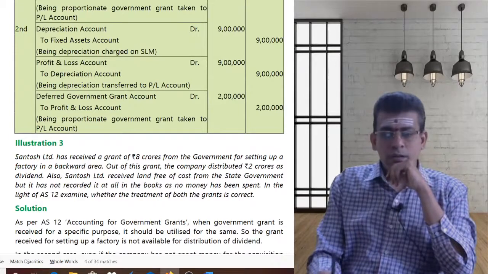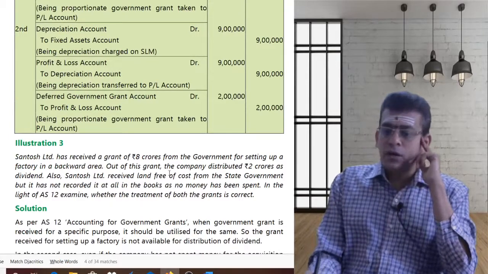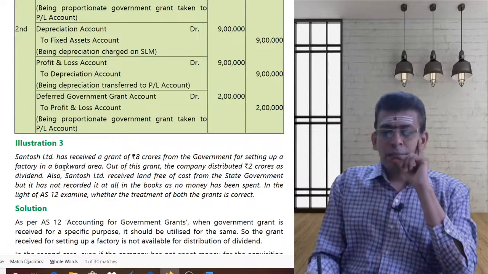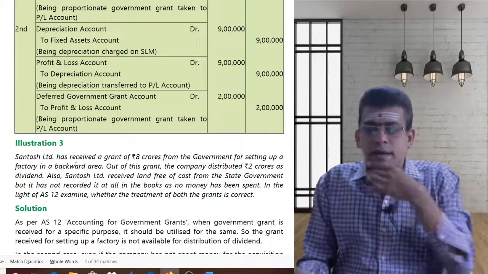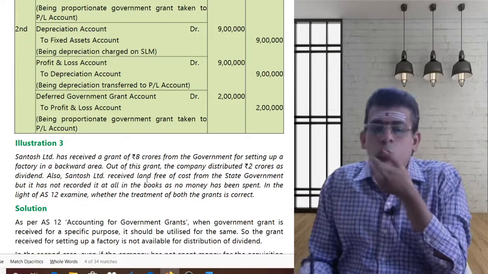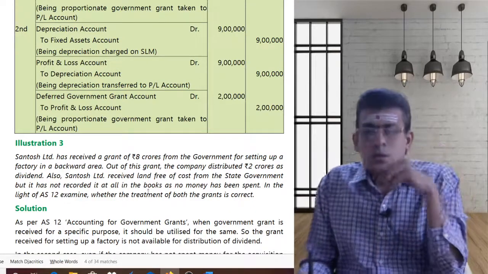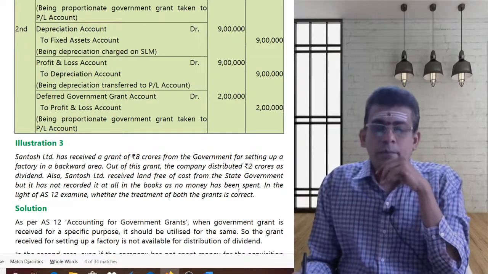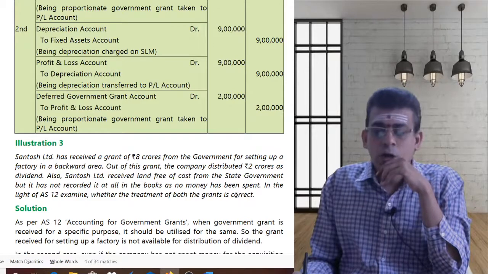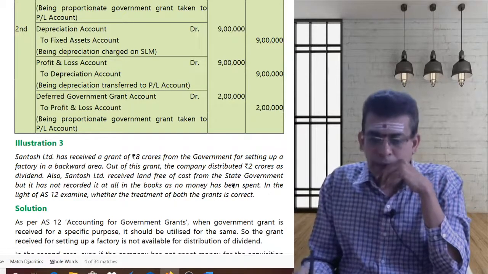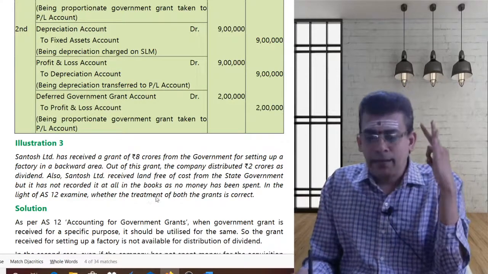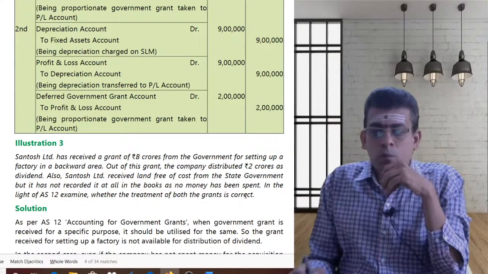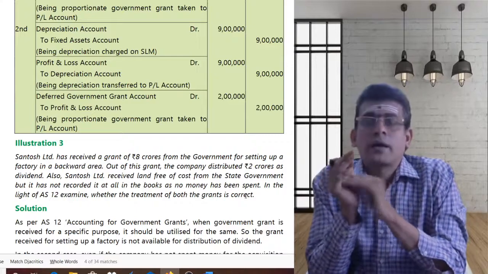Santosh Limited has received a grant of 8 crores from the government for setting up a factory in a backward area. Out of this grant, the company distributed 2 crores as dividend. Also, Santosh Limited received land free of cost from the state government, but it has not recorded it at all as no money has been spent. In light of AS 12, examine whether both the treatments of the company are correct or not.